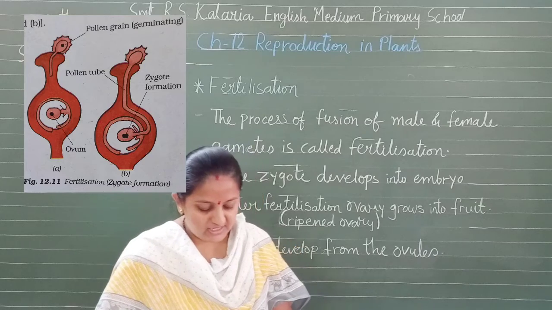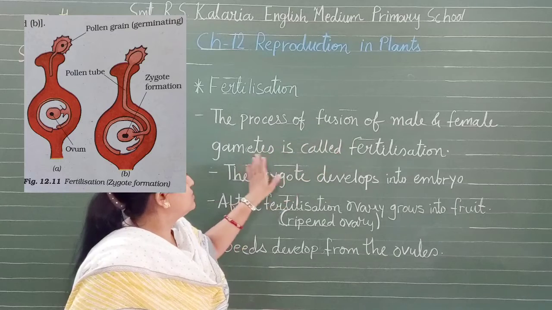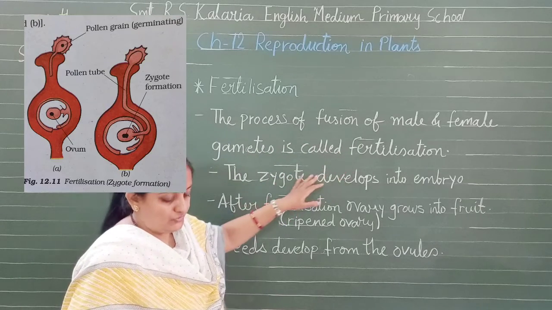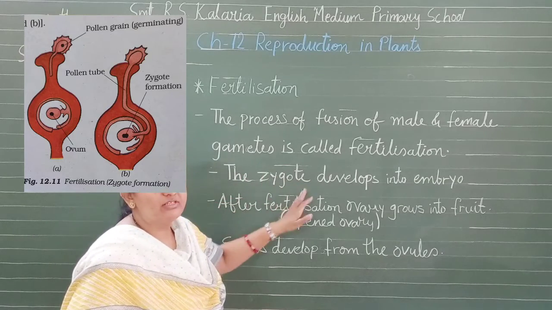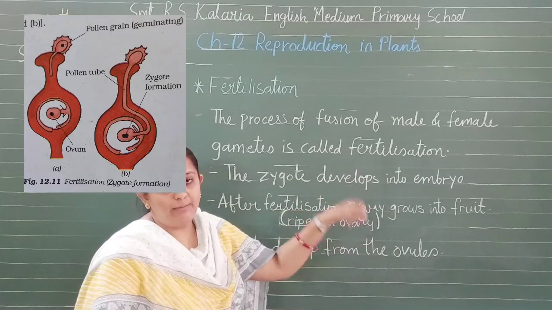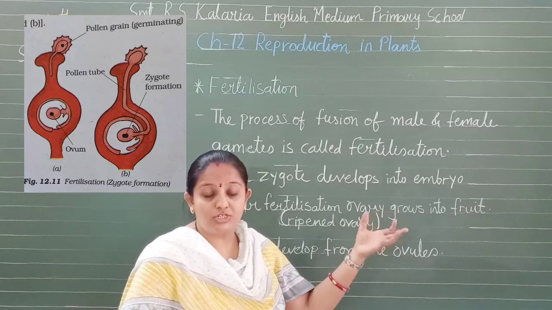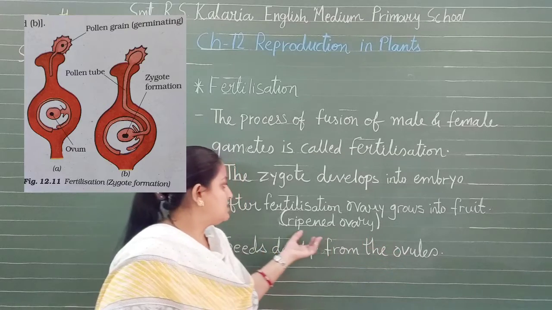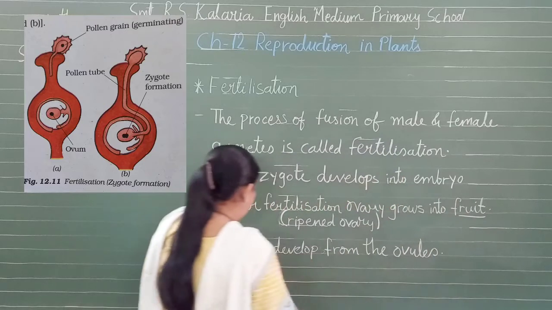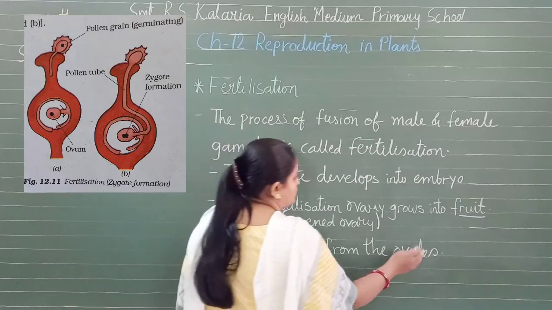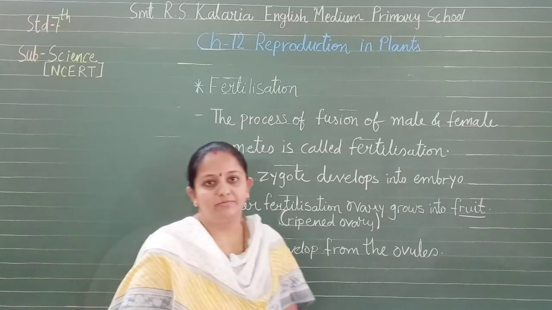Okay, and this is about the fertilization, the fusion of male and female gametes is called fertilization, to form, after fusion of the gametes, what we can say a zygote, and further the zygote develops into an embryo. Embryo में zygote develop होता है. Okay, and after fertilization ovaries grow into a ripened fruit. Okay, that is we can say a ripened ovary is a fruit, वो ovary fruit बन जाता है. And seeds develop from the ovules, so वो ovules से वो seeds, hard protective coat or a layer.